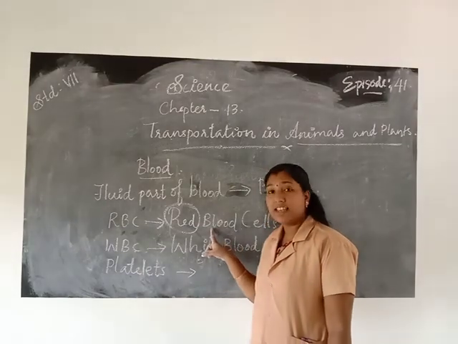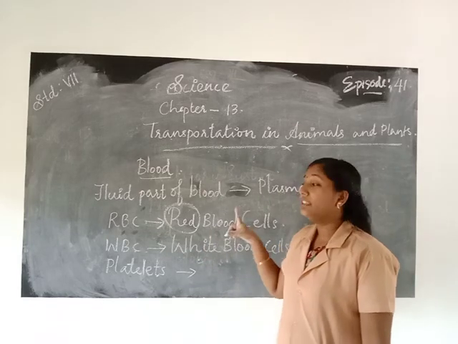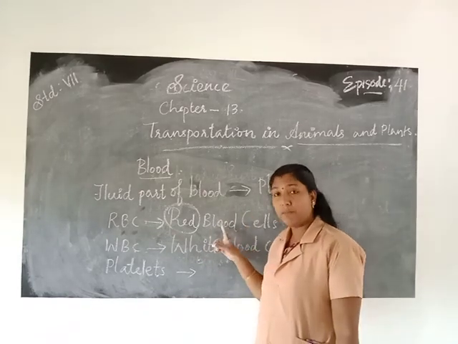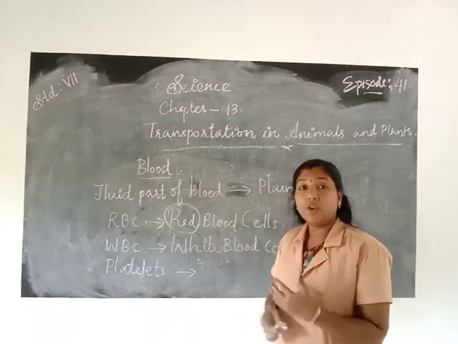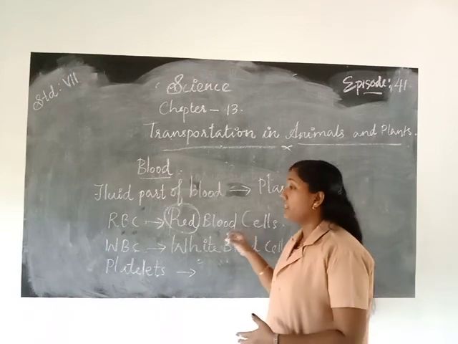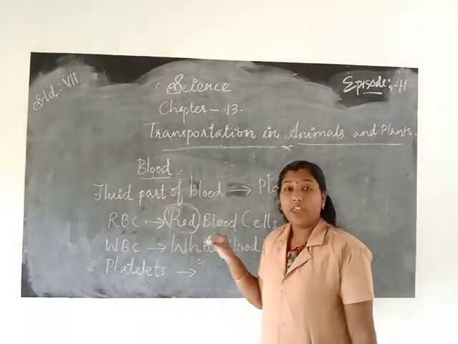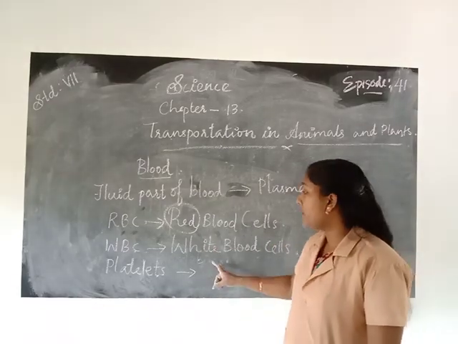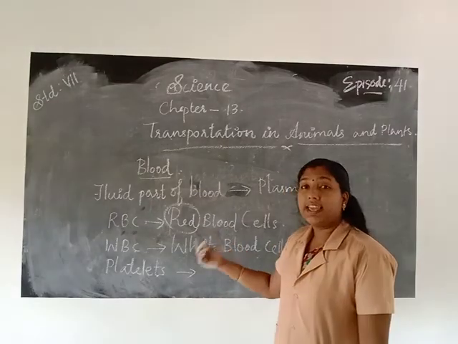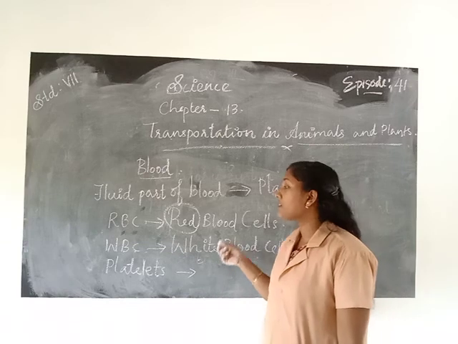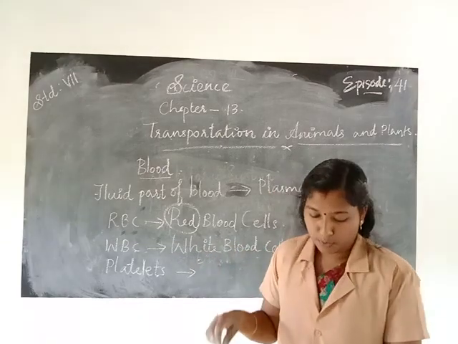RBC contains hemoglobin pigment. That hemoglobin pigment helps to bind with oxygen and carries it to all parts of the cells of the body. Then the WBC fight against the germs that may enter our body.